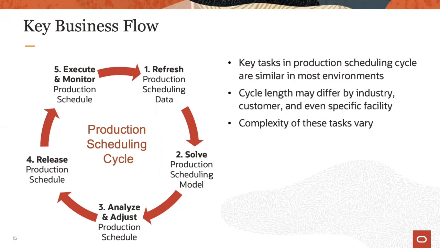The tasks in that cycle are the following. It starts with refreshing the production schedule with current data. Then a solution of the underlying scheduling problem is generated, which is the schedule. Next, the user analyzes the schedule and implements manual schedule changes as seen fit before releasing the schedule to the execution system, where it is then executed and monitored.